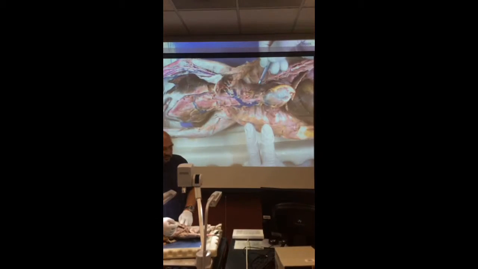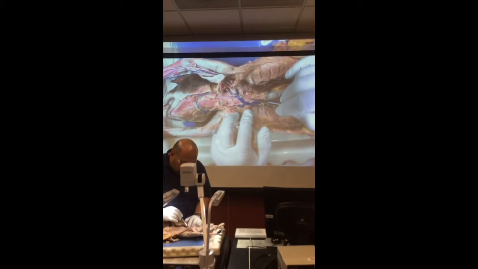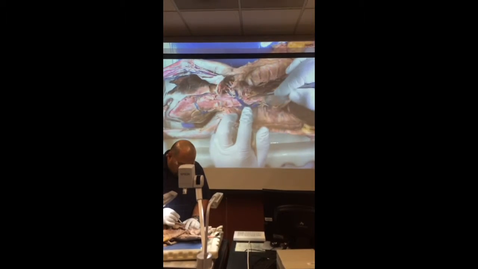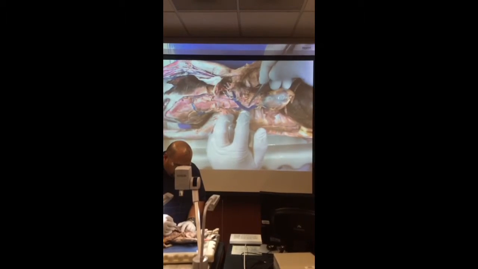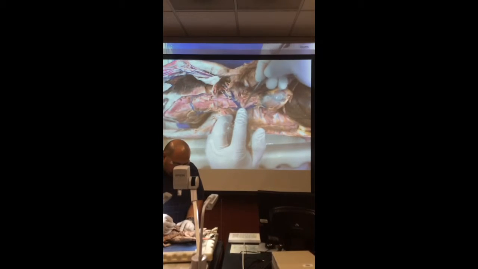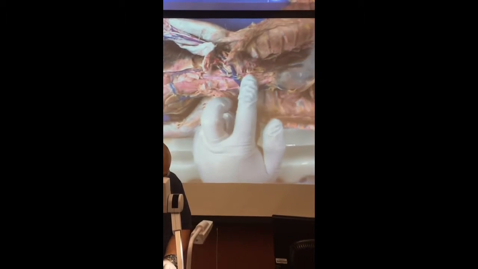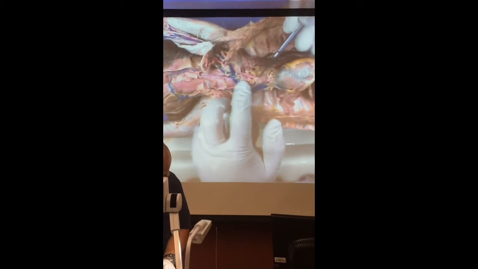Aortic arch? What am I looking at here? Brachiocephalic. And the brachiocephalic is going to give rise to what three vessels? The subclavian. What is this one here? Right subclavian. This one? Common carotid. Right common carotid. This one? Left common carotid. And what do we have over here?